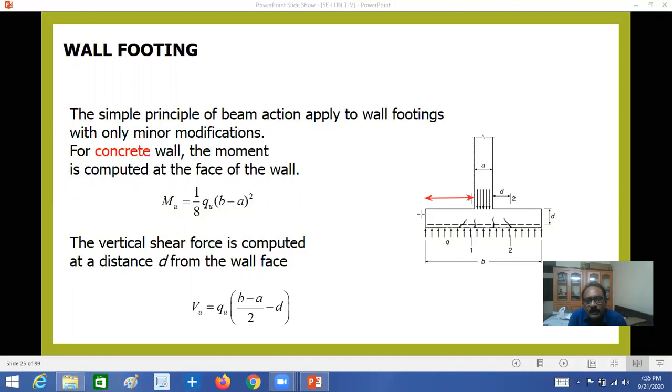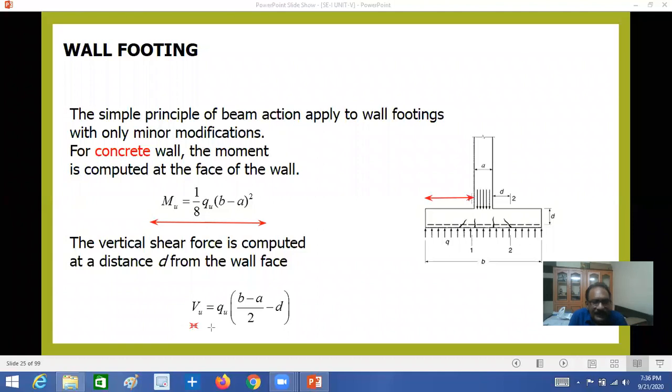L square by 2, B minus A is equal to L. So L square means B minus A whole square by 4. So moment Mu equal to W L into L by 2, that is 1 by 2 Qu into B minus A whole square by 4, which means you will get Mu equal to 1 by 8 Qu B minus A whole square.